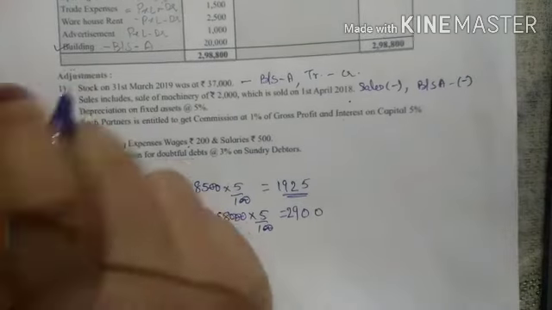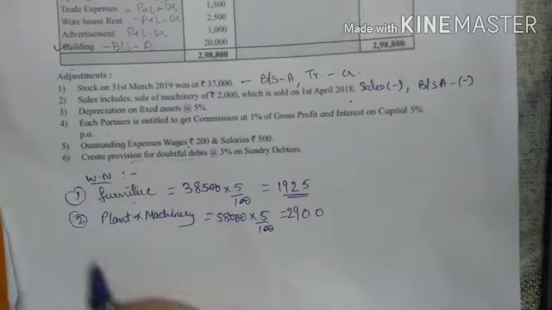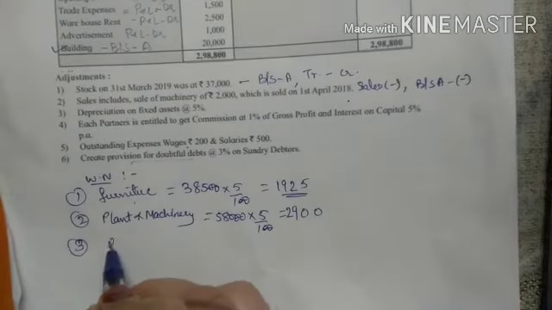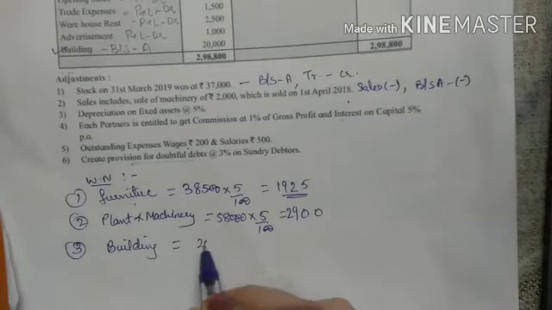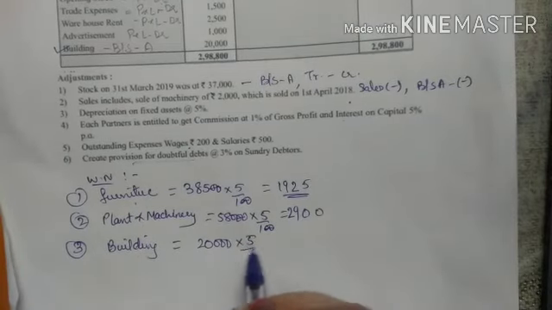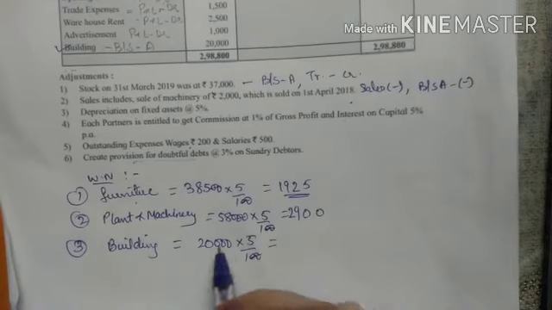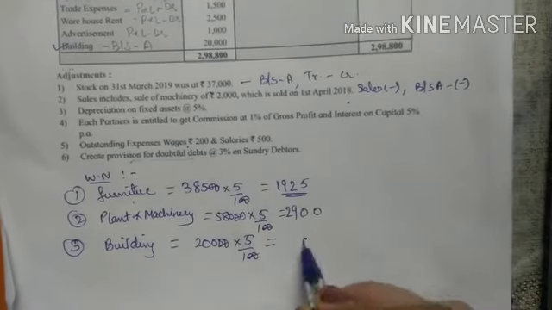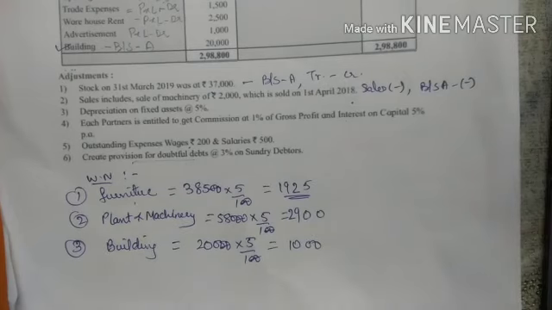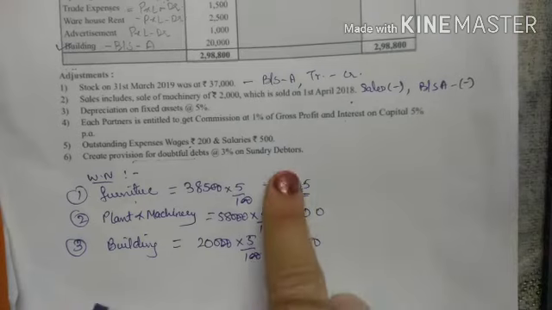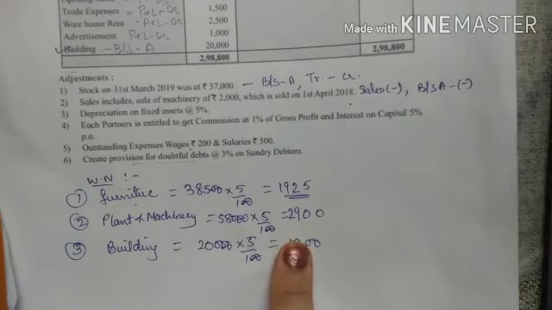Now my last asset is building. Building is 20,000. So on building 20,000, 5% depreciation. 2 zeros get cancelled. So 2 zeros, 5 2s are 10. So that is how much? 1,000. So the depreciation on building is 1,000. So I have calculated all three fixed assets depreciation.